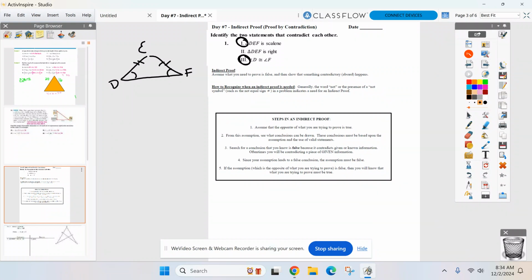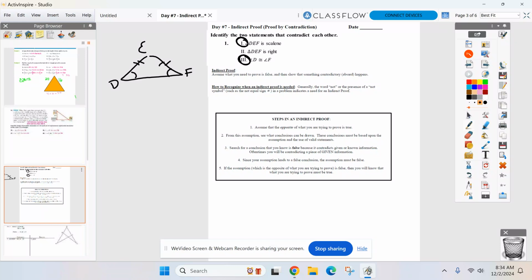Good job. I'm asking you this because that's what's going to happen in our proofs today and tomorrow: we're going to have two statements that cannot happen at the same time. It's impossible, called a contradiction. Just to let you guys know, we are doing what's called an indirect proof. This is what these are called here today, an indirect proof.